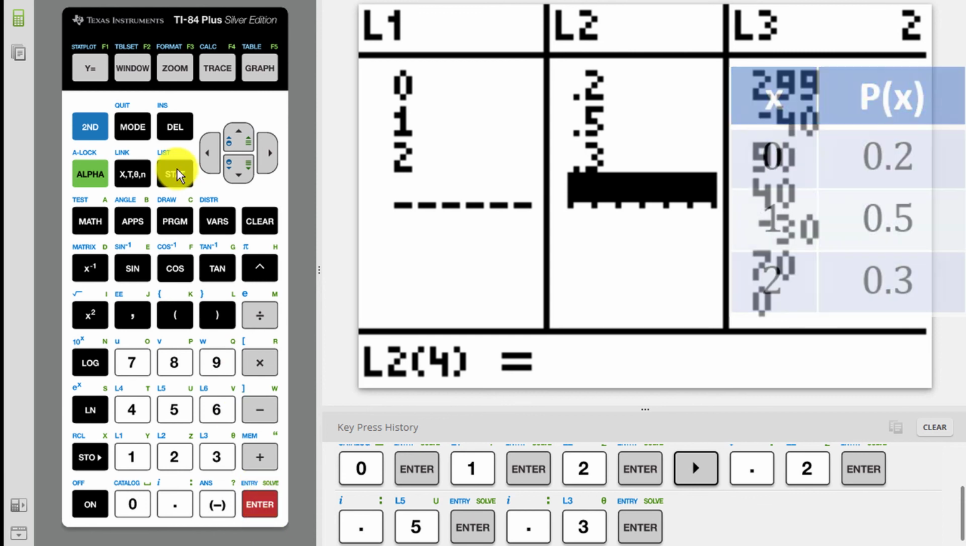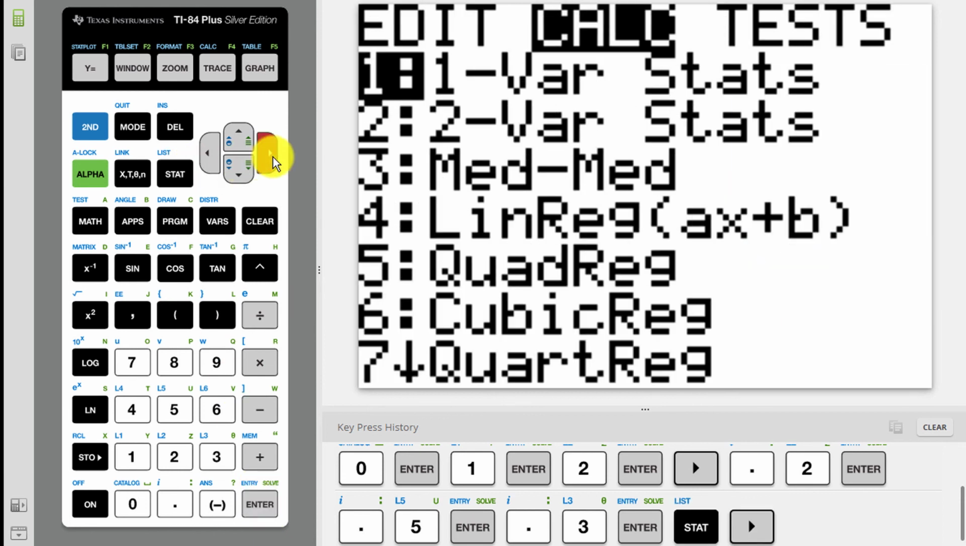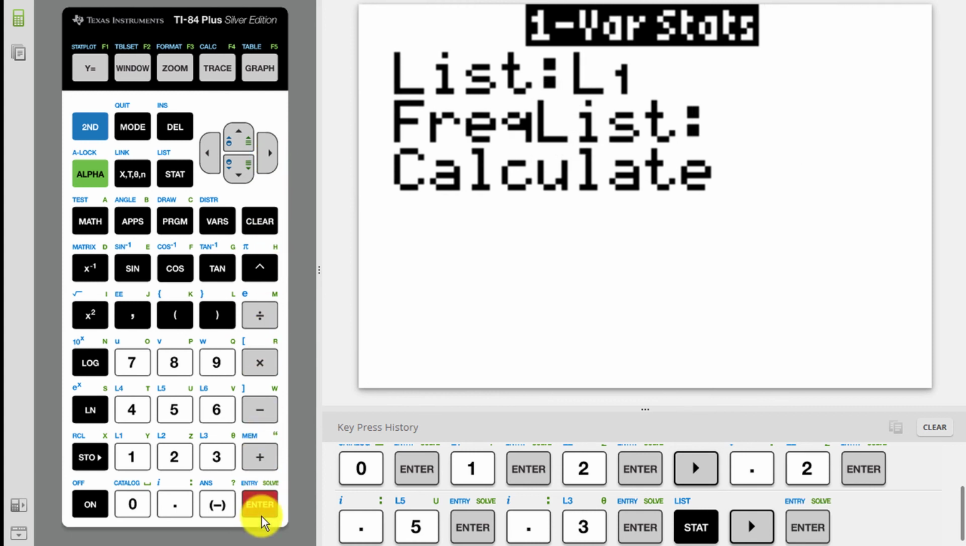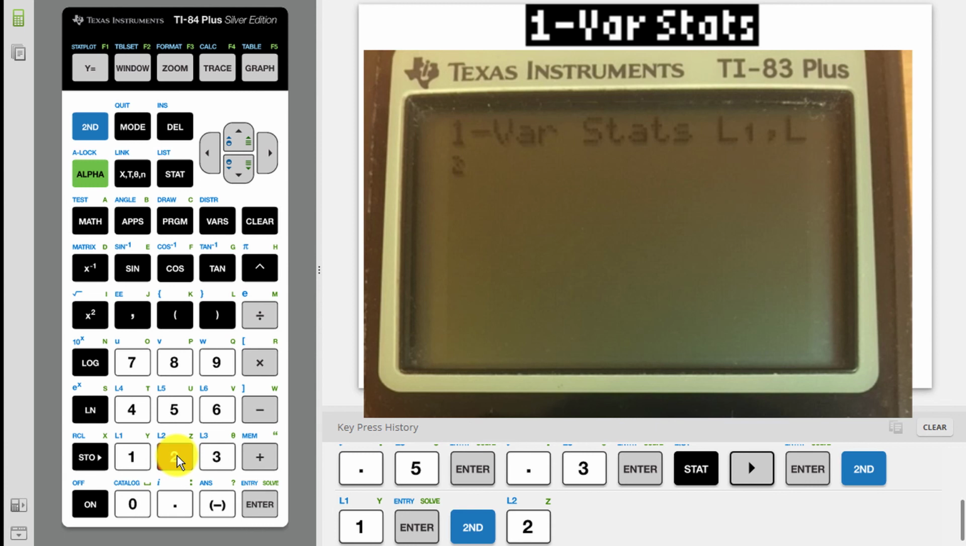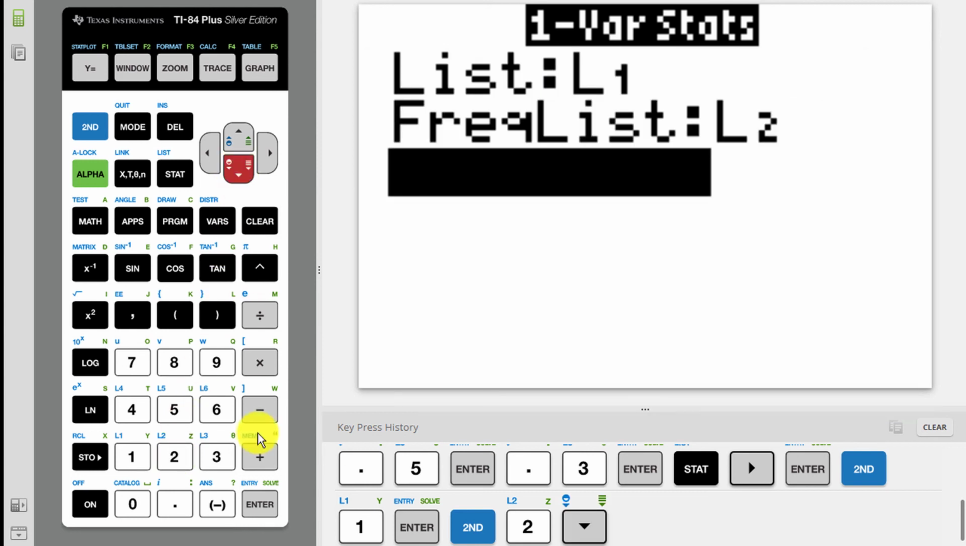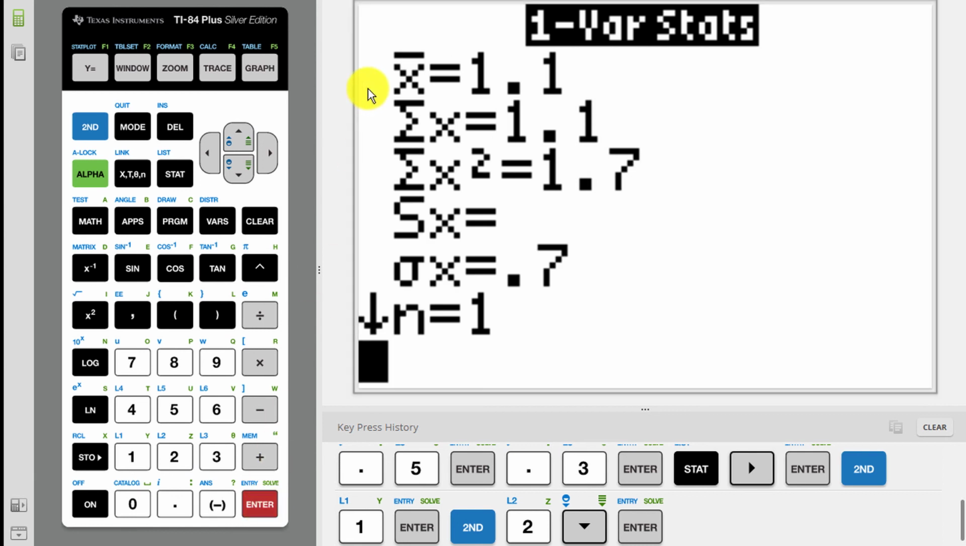Press Stat again and arrow to the right to get to the Calculate menu. Select the first option, One Variable Statistics. Make sure your lists say L1 and L2. If not, you can press second 1 to enter L1 or second L2 to enter L2 into the frequency list. If you have an older calculator or a TI-83, it will look like this, and you will have to type in L1, L2. Okay, arrow down to calculate and then press Enter. We see the mean, x bar, is 1.1 and the standard deviation is 0.7, just like we got earlier.